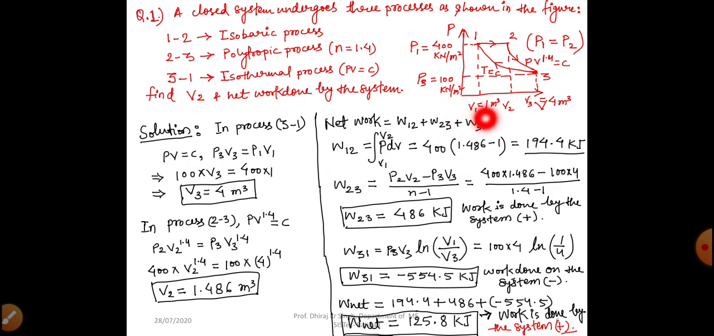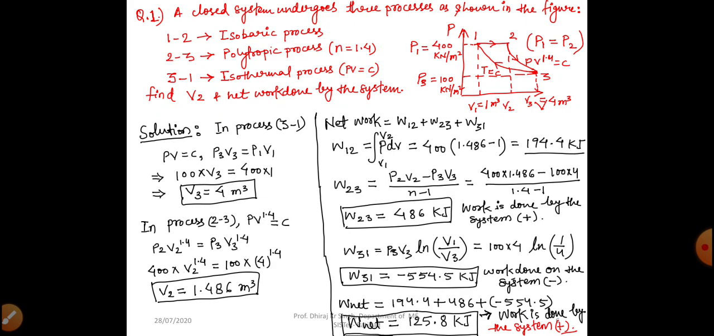and one more thing is given, V1 equal to 1 meter cube, but V2 and V3 are not given. So we have to find out V2 V3. After finding V2 V3, we have to find out the net work done by the system.